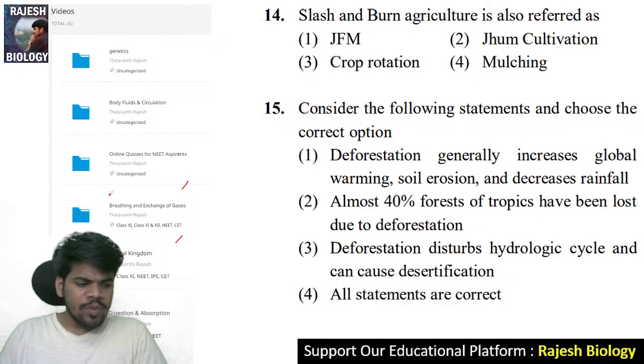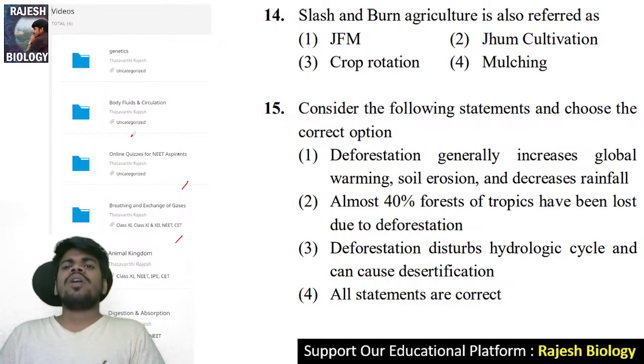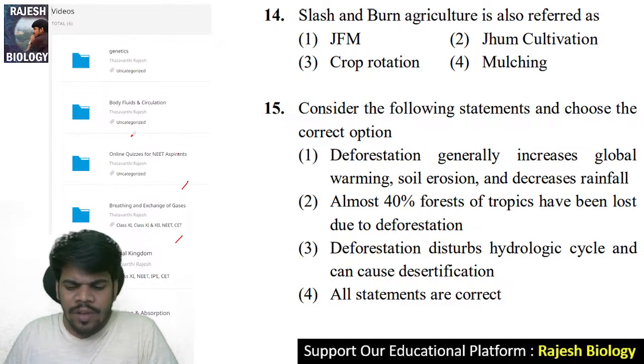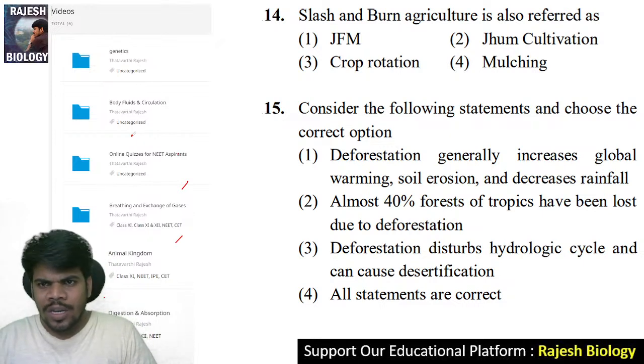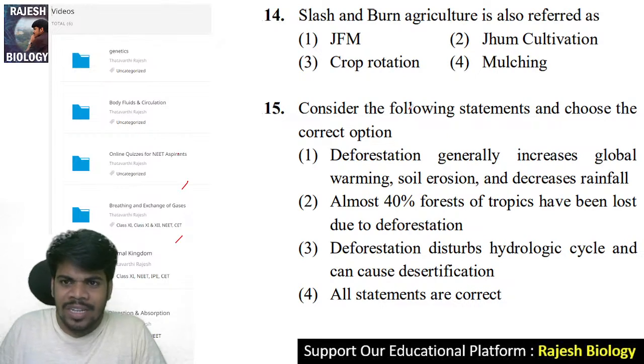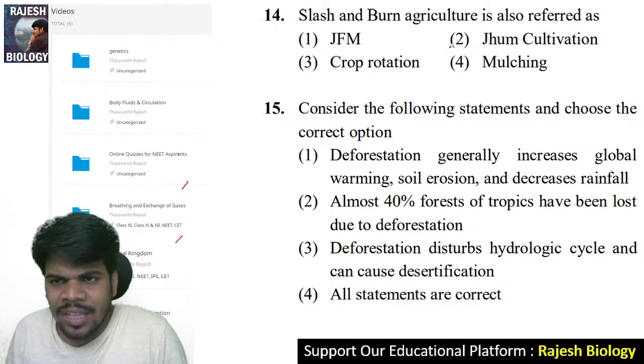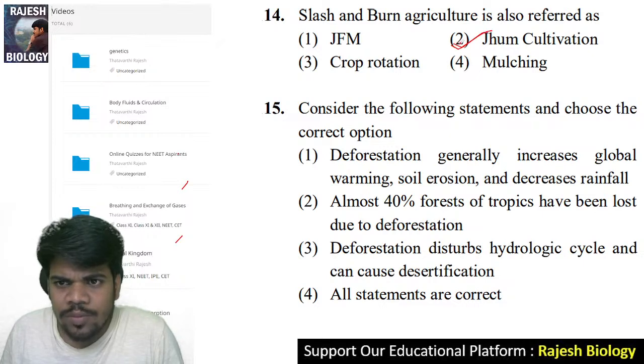Come to question number 14. Slash and burn agriculture is also referred to as. It is very easy and important, and even school students can say the answer for this because it is there in 8th or 9th class. That is called Jhum cultivation.